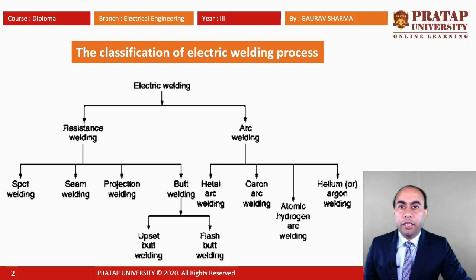The resistance welding which we discussed earlier contains spot welding, seam welding, projection welding, and butt welding, and the butt welding has two parts, that is upset butt welding and flash butt welding. The arc welding section contains metal arc welding, carbon arc welding, atomic hydrogen arc welding and helium argon welding.